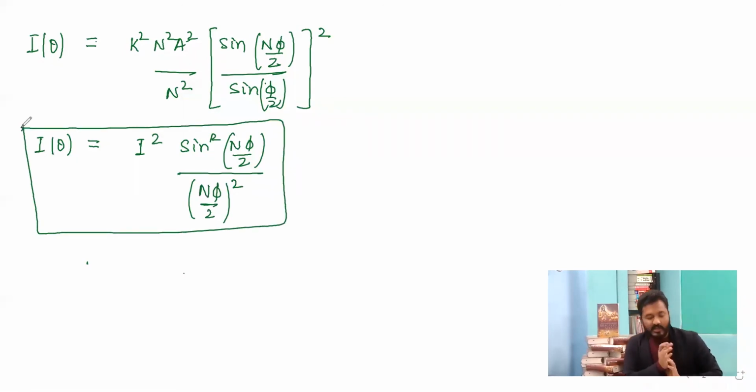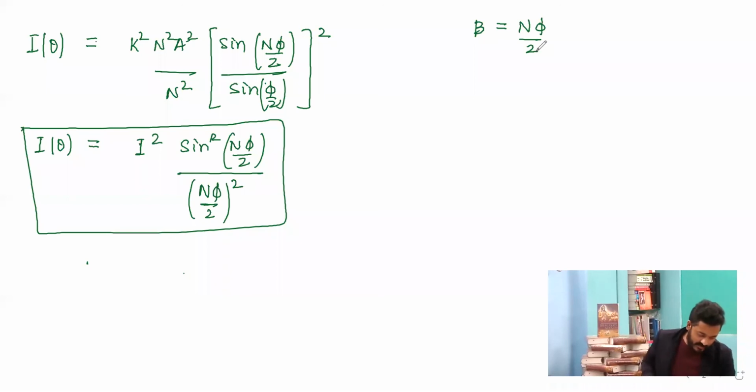Now over here I will express it in the form of the equation which is written in the textbook. So I write that beta is equal to n phi by 2. Now n and phi will also be expressed in this term. Phi can be written as 2 pi by lambda into d sine theta.